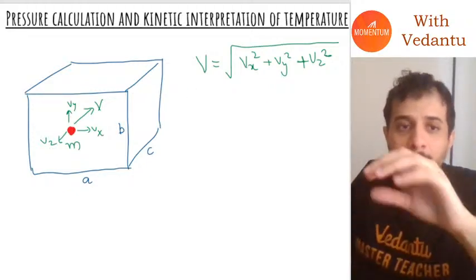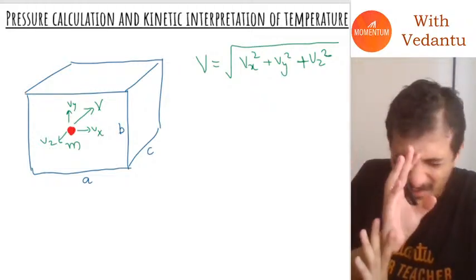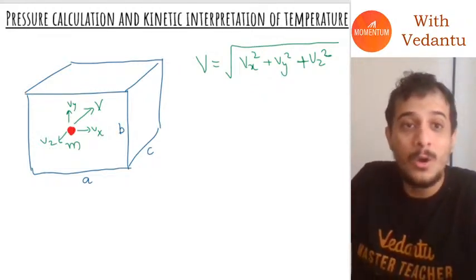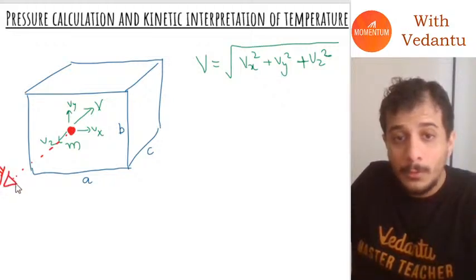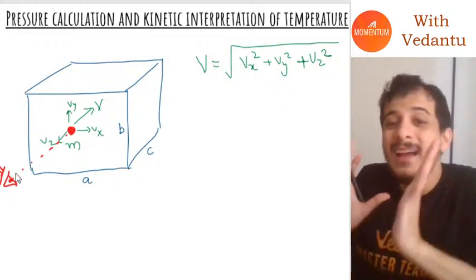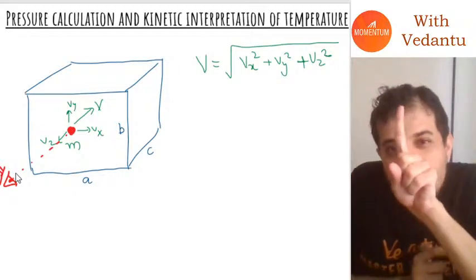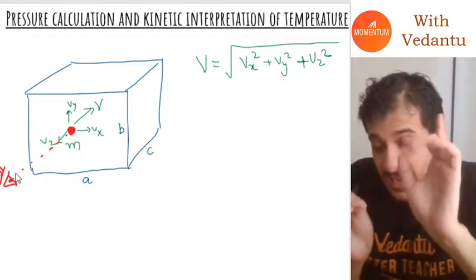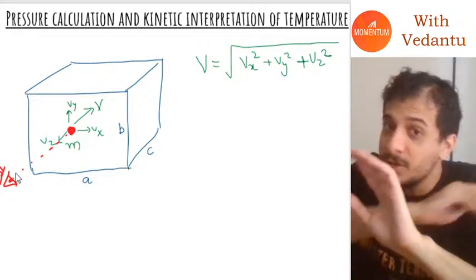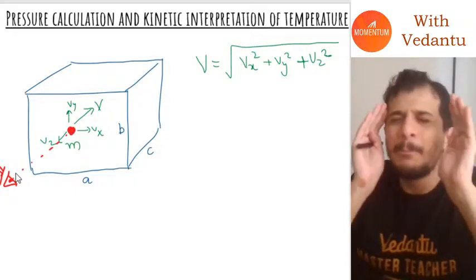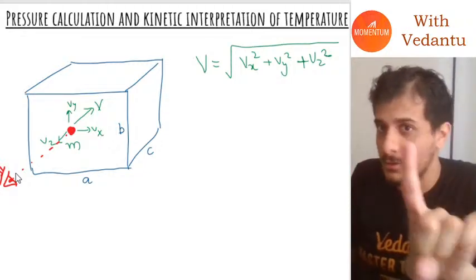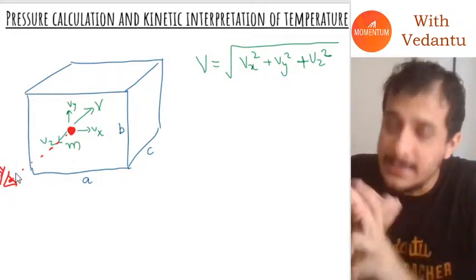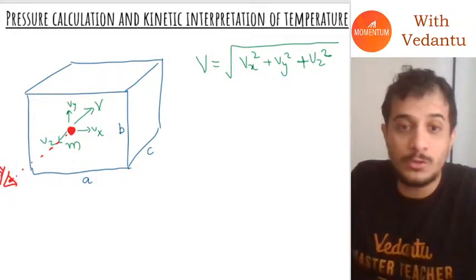But here, guys, to make things simple because things are super complicated right now, I am going to observe this entire system from right here, and I'm trying to look at velocity only in one direction, which is the x direction. Is the molecule moving only in the x direction? No, it's moving in all x, y, and z directions. But for now, to understand this, I'm going to look at its motion only in the x direction. I am just not going to look at y and z for now.